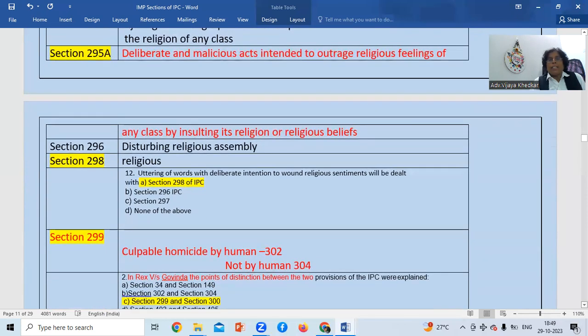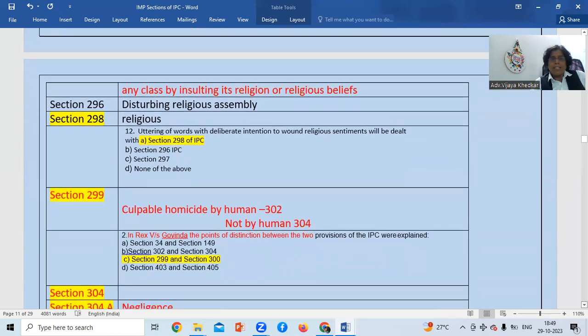Section 298, it is about religion. Again, the question is asked on uttering of words with deliberate intention to wound religious sentiments, which will be dealt with under section 298. The important ingredients are words with deliberate intention to wound religious sentiments. So section 298 IPC is talking about hurting religious sentiments, and it will be an offense under section 298.